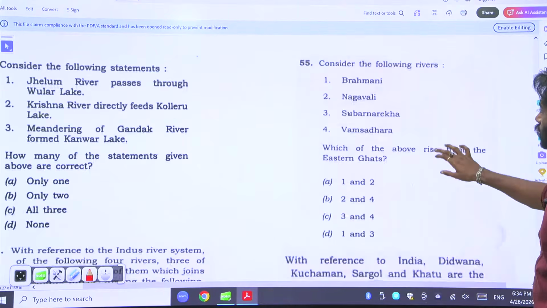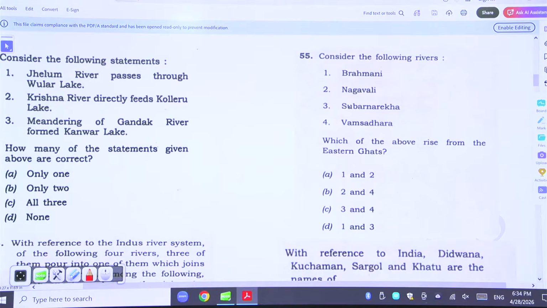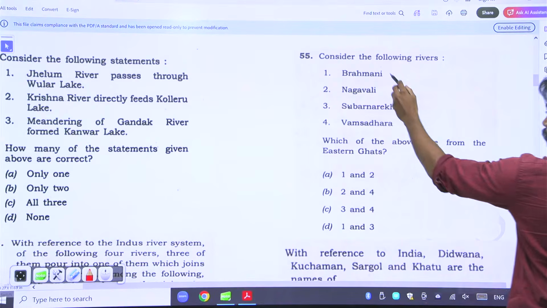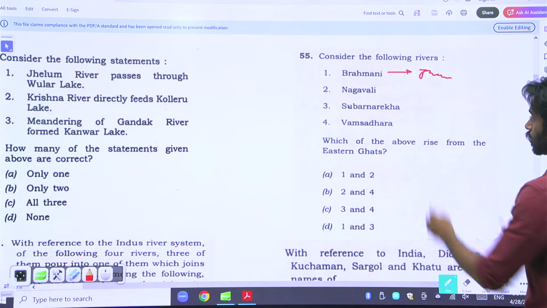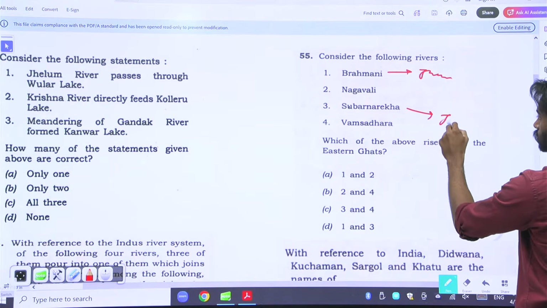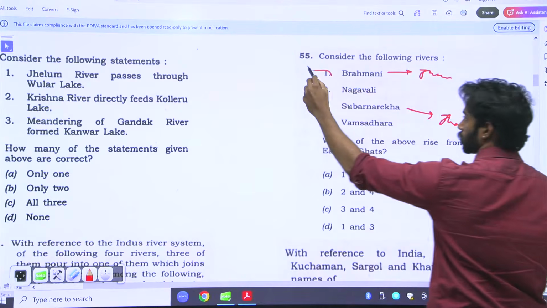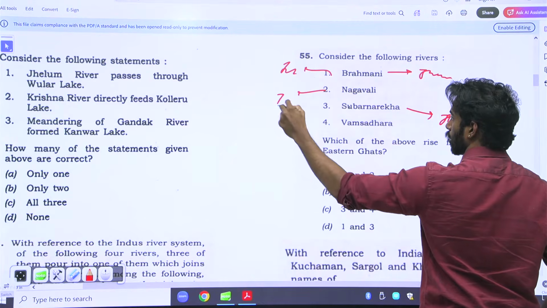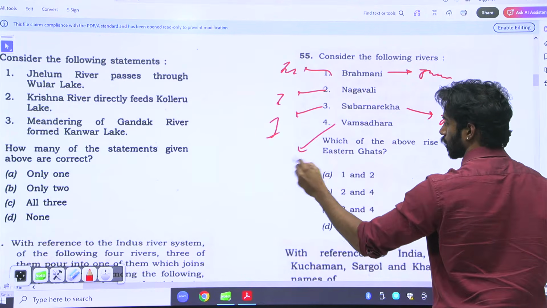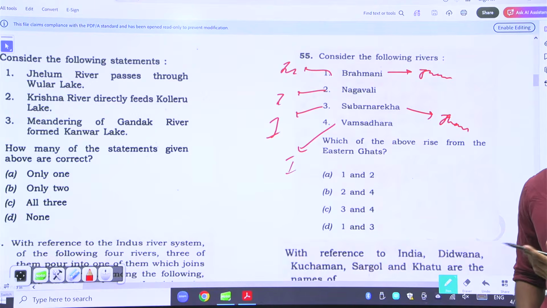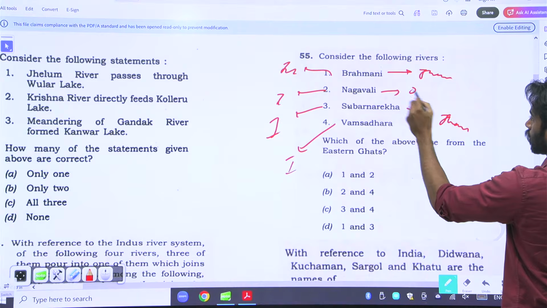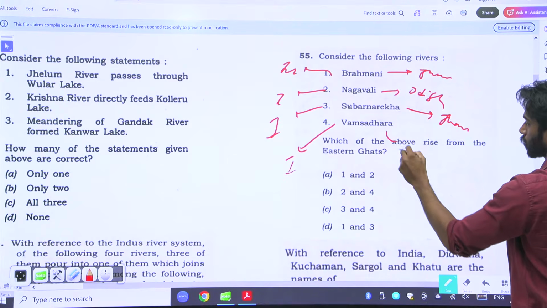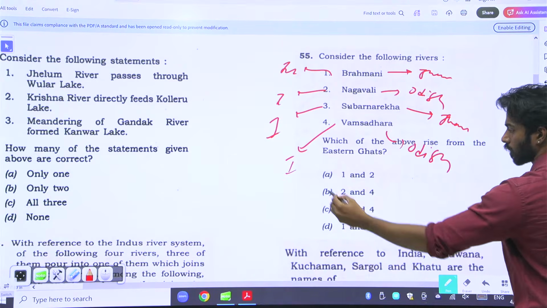Again here, consider the following rivers, which of the above rise from the Eastern Ghats. Brahmani is from Jharkhand, right? And Subarnarekha again is from Jharkhand. These are all independent rivers. They are not tributaries. Nagavali rises in Odisha, and Vamsadhara also rises in Odisha. So the answer is 2 and 4.